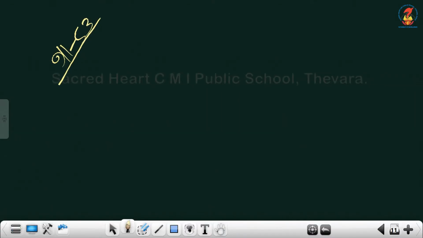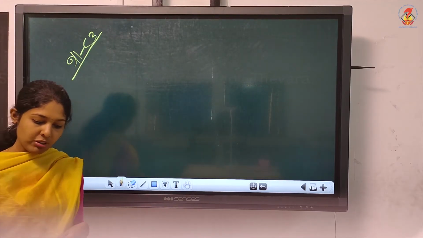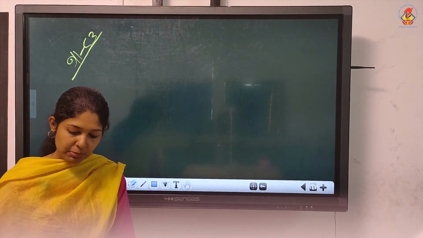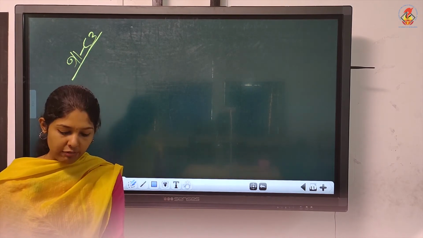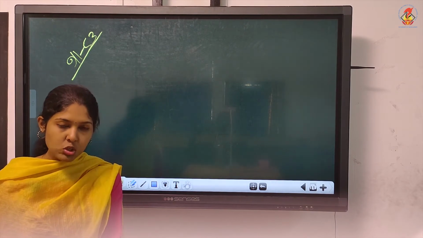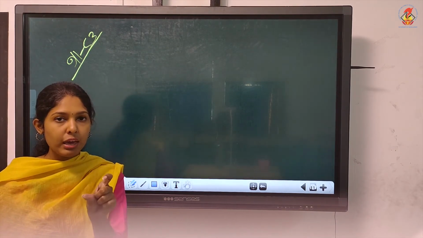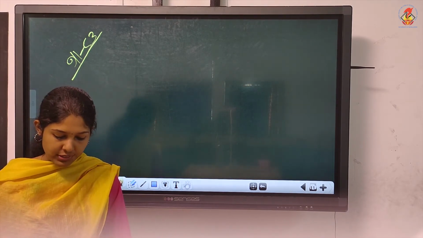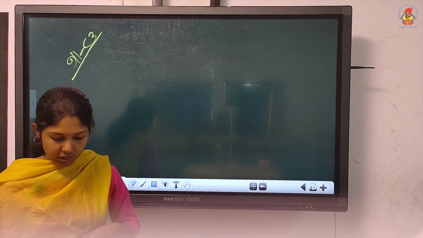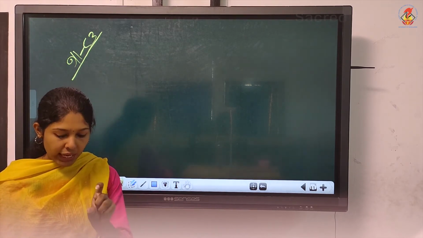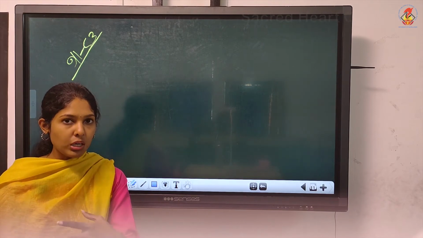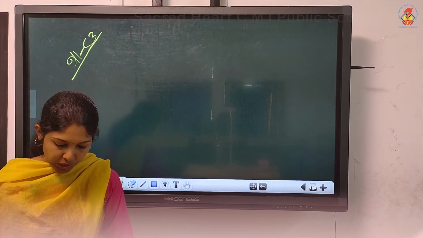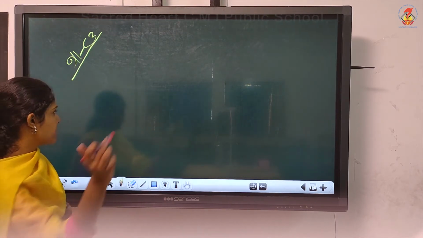Question is, X, Y, Z are partners and their profit sharing ratio is 5:3:2. Z is guaranteed a minimum profit of rupees 10,000 every year. Any deficiency is to be met by Y. Read it very carefully. Don't divide it between X and Y. Now only Y is bearing the deficiency. Profits for the 2 years are given. Prepare P&L appropriation account for 2 years. That word is also important. Don't just stop with 1 year. We have to do for 2 years. So separately we will do, and it is a question with guarantee of profit.